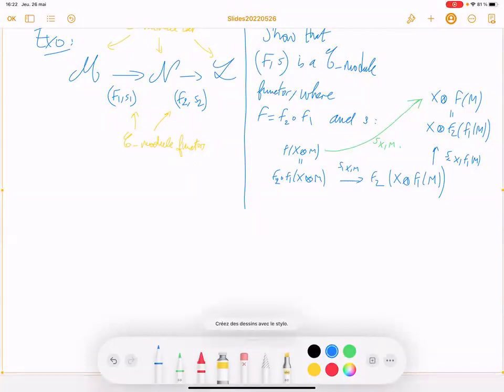And also, we don't need to care too much about the unit object. So let me state that.